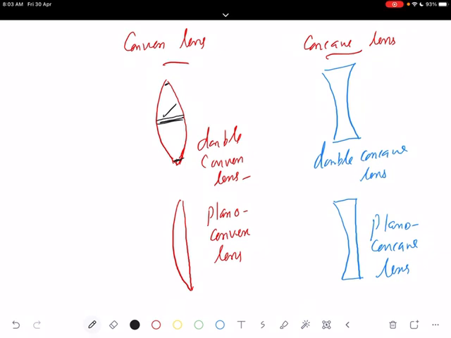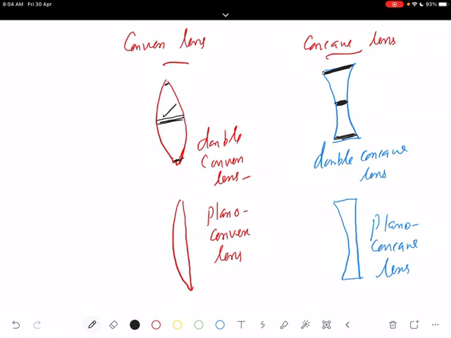And what about a concave lens? You can see the measurement of thickness. Here you measure the thickness, and here you measure the edge thickness. You can see that it is thin in the middle region. At the middle, it is very thin, and the thickness is more at the ends, at the edges. So this is how you recognize the concave lens. A concave lens is thicker at the edges than at the middle.